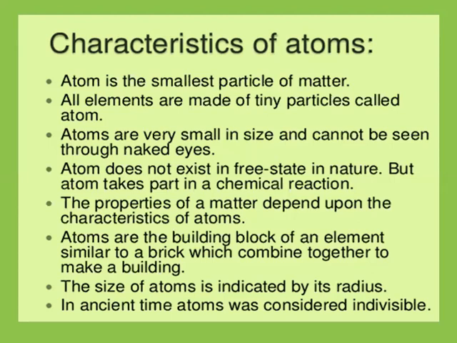The atomic radius of a hydrogen atom is 0.037 nanometer. If we express the radius of a hydrogen atom in meters, it will be 3.37 into 10 to the power minus 9 meter, which is really very, very small. In ancient times, people considered atoms as indivisible.